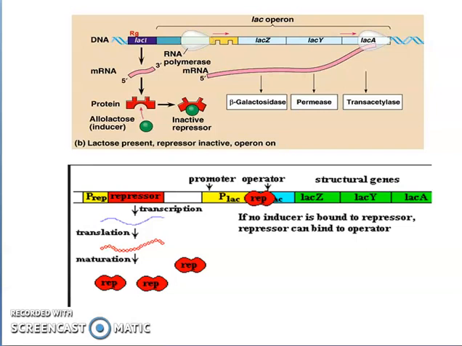Now, here we have a regulatory gene, that is LAC-I, and a promoter which controls three structural genes. They are LAC-Z, LAC-Y and LAC-A. LAC-Z is responsible for beta-galactosidase, LAC-Y is responsible for permease, and LAC-A is responsible for trans-acetylase.